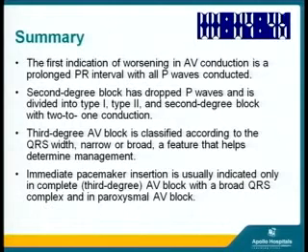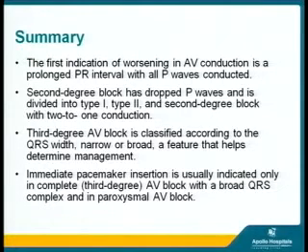So in summary, the first indication of worsening in AV conduction is a prolonged PR interval with all P waves conducted. Second degree AV block has a dropped P wave and is divided into type 1, type 2, and second degree AV block with 2:1 conduction. The third degree AV block is classified according to the QRS width, whether it may be narrow or broad, a feature that helps in determining the management. Immediate pacemaker insertion is usually indicated in complete third degree AV block with a broad QRS complex, and in paroxysmal AV block because of its conduction disturbances which may not be noticed.